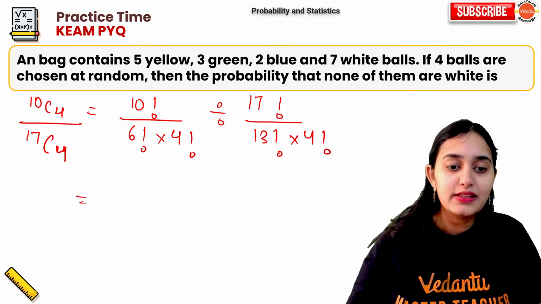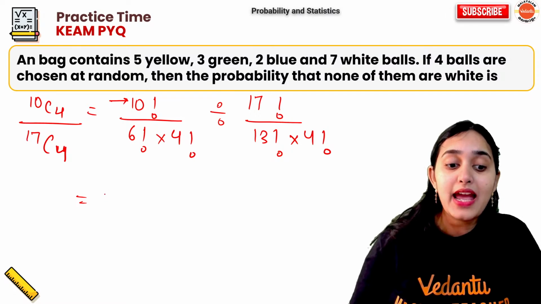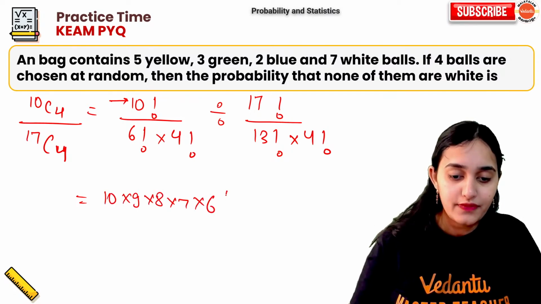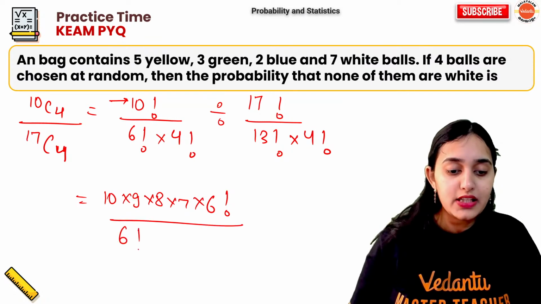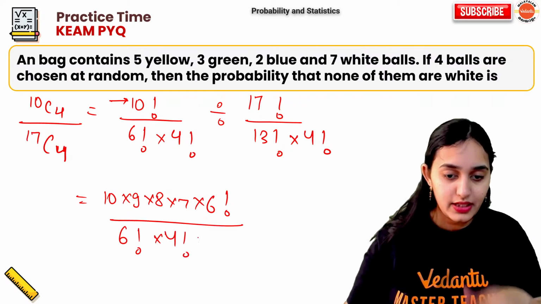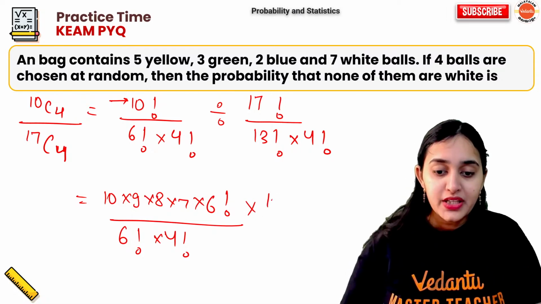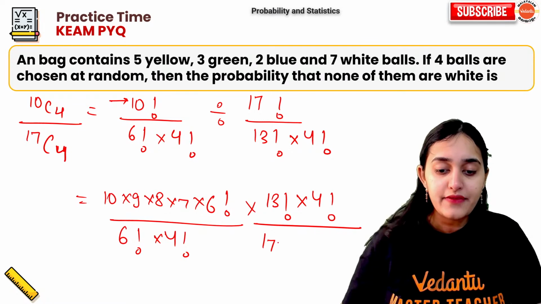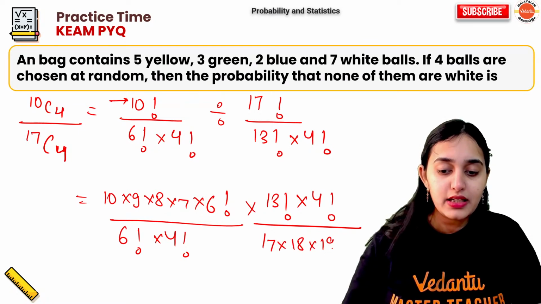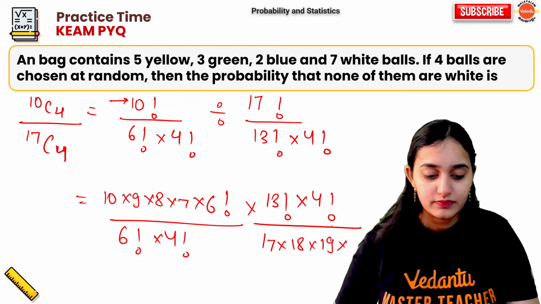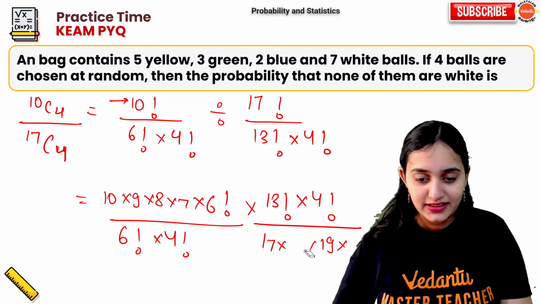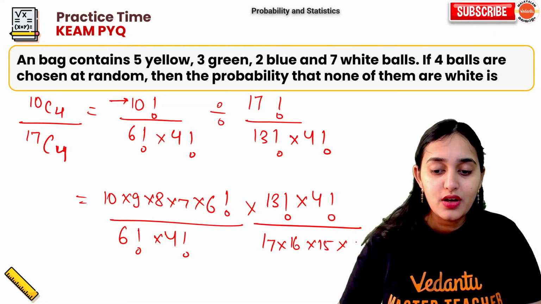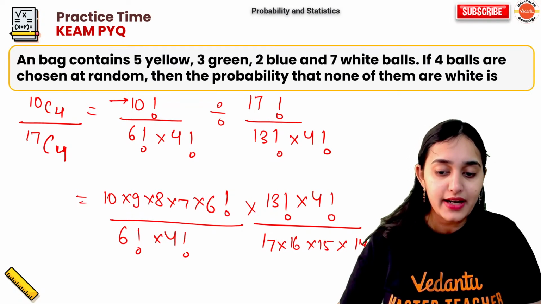Let's simplify this. 10 factorial can be written as 10 into 9 into 8 into 7 into 6 factorial upon 6 factorial into 4 factorial, multiplied by 13 factorial into 4 factorial upon 17 into 16 into 15 into 14 into 13 factorial.